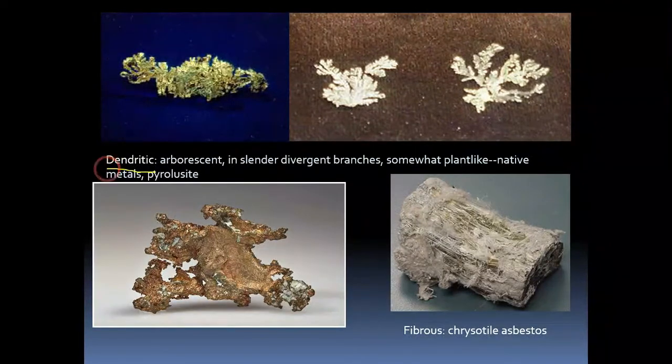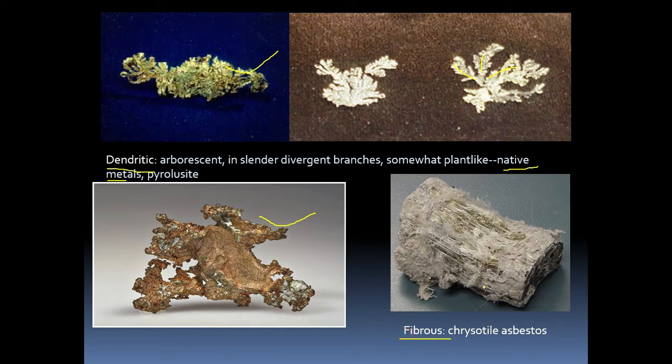Next you can see dendritic. Dendritic means branches, like a tree without leaves. How a tree without leaves can be seen, like that the mineral will show the shape or size as well. This type of shape is nothing but dendritic form. Generally this is shown by native metals, like native copper, you can see here. This is native copper, this is native gold. This is shown by dendritic form.